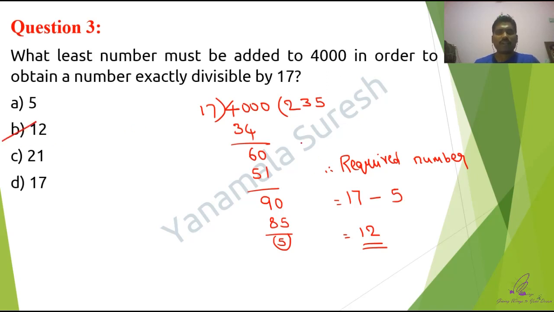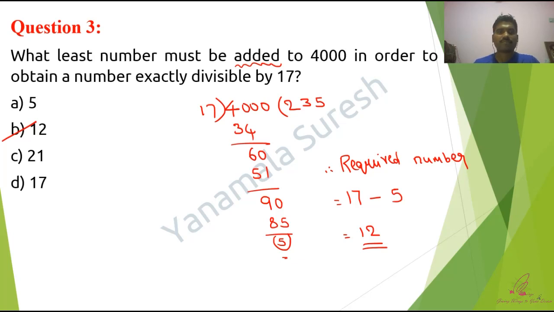Sir, I got 5 as remainder. So can I say 5 is the answer? No, it's a trap. Why? Because you are getting 5 extra, so you have to remove that 5. The question is not about subtraction, it's about addition. Because of that I have to add 12 so that the value is exactly divisible by 17. Clear? If the same question had subtraction instead of addition, then the answer is the first option, so you subtract 5 so that the number is exactly divisible by 17.